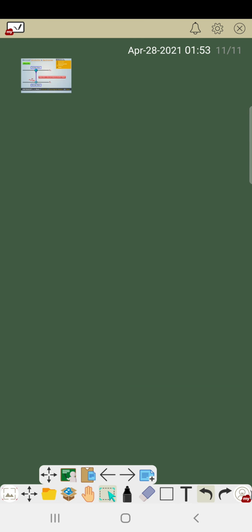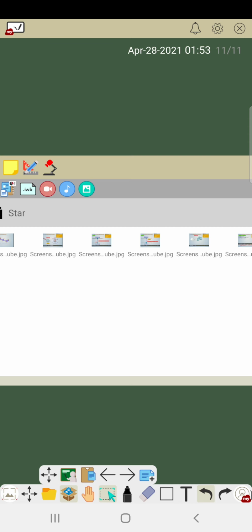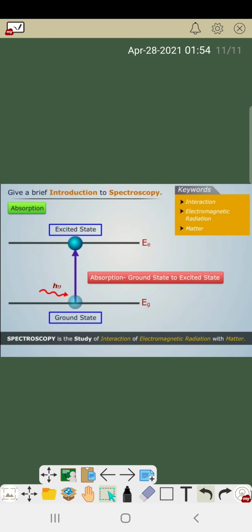So next slide, see here. Two things can happen. Two phenomena can happen here: one is absorption and one is emission. For spectroscopy, two things happen, one absorption and one emission. So first let's talk about absorption. What is absorption?